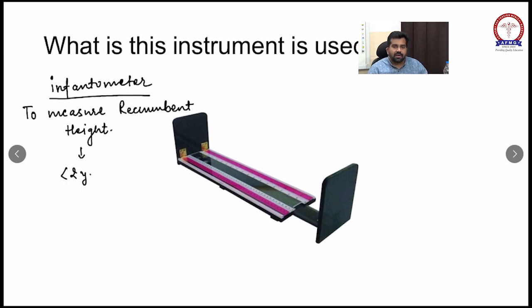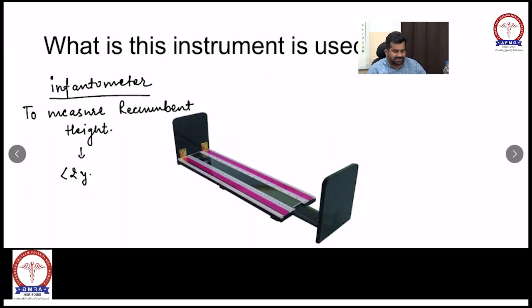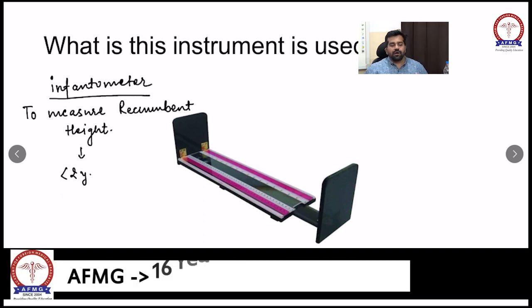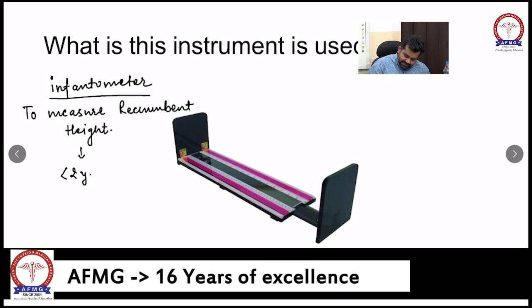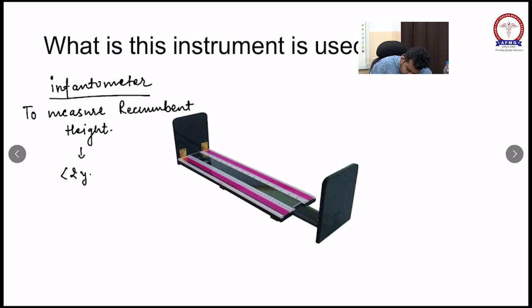Okay. Now we will discuss what is the upper segment and what is the lower segment in a body. So the upper segment is considered from the vertex to the symphysis pubis.